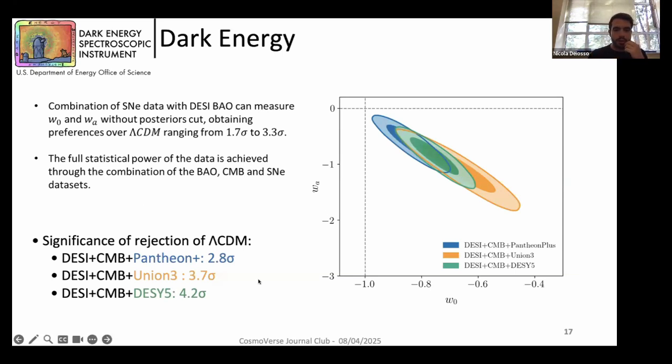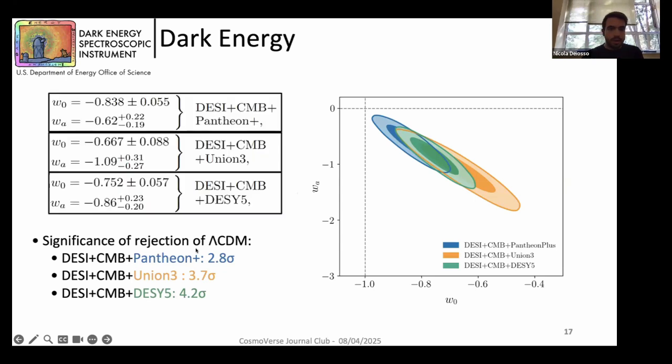As you can see here on the left, but also from the plot, of course, with the full combination the significance of rejection of ΛCDM goes from 2.8 sigmas for the lowest one, Pantheon Plus, up to 4.2 sigmas when we consider DESI plus CMB plus DES Y5, with Union3 standing at 3.7 sigmas. And these are the central values that we obtained from the inference.